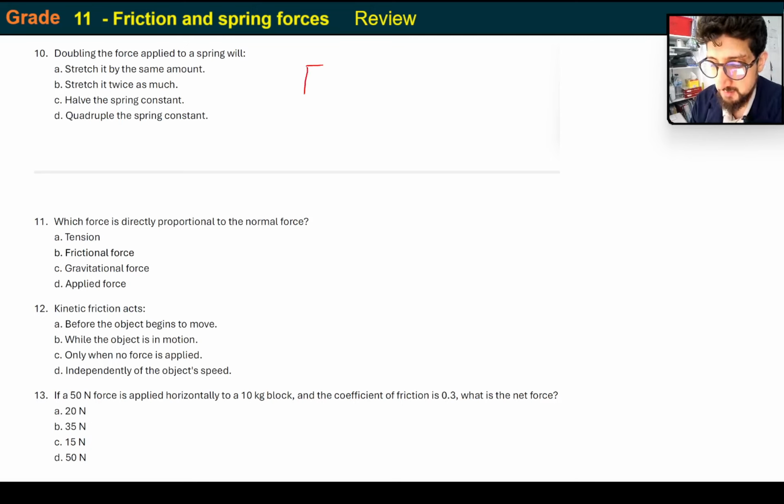So doubling the force. Here's the spring force, and that's going to equal K multiplied by delta L. Some books use X, or sometimes E for extension. It doesn't matter, it's all the same, so we'll just stick to delta L. Let's just give it some numbers. Say K is 0.1, I'm just going to make it up, and then I'm going to give it a force of 10.